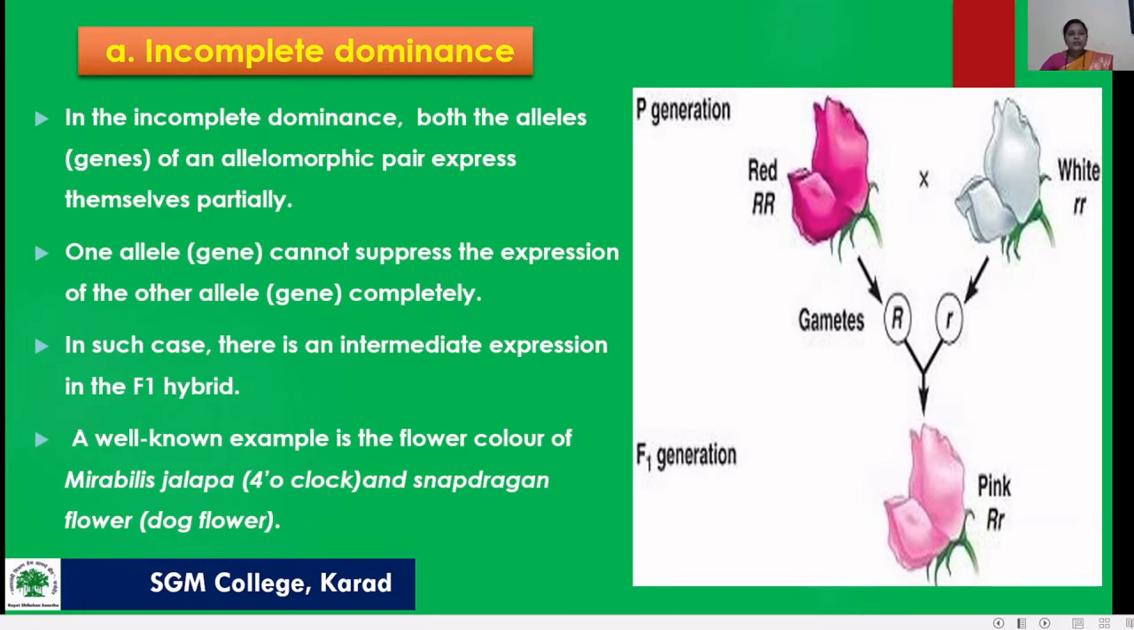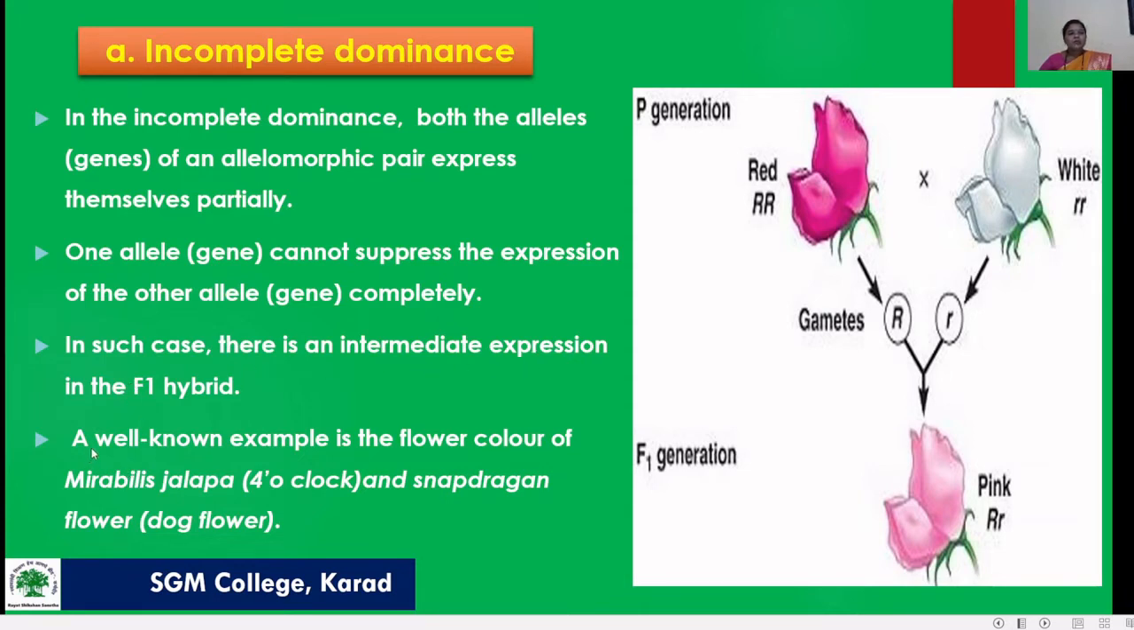So in this experiment, both the alleles are partially suppressed. In such a case, there is an intermediate expression in the F1 hybrid. So this is the F1 hybrid, and in this F1 hybrid there is intermediate expression.